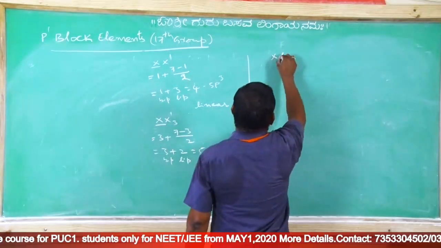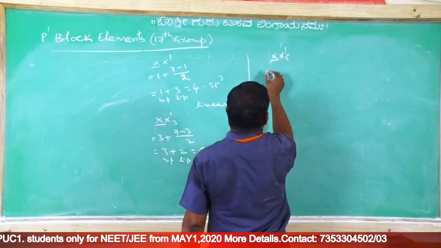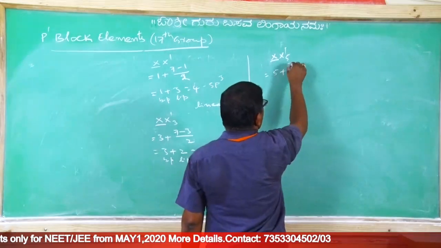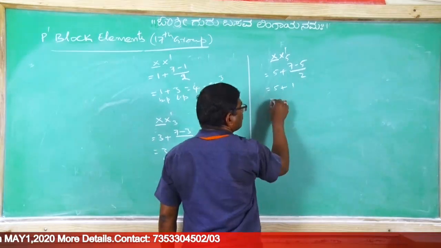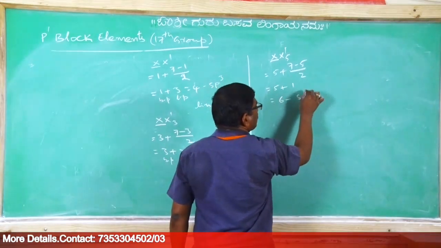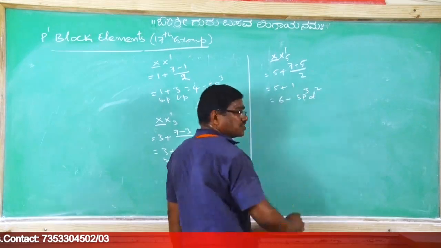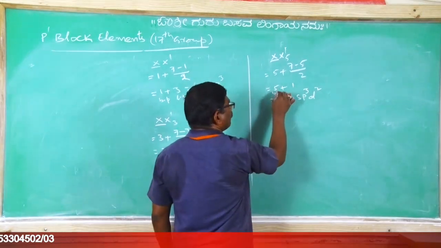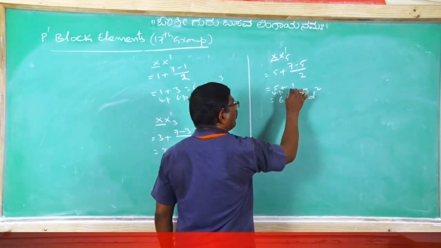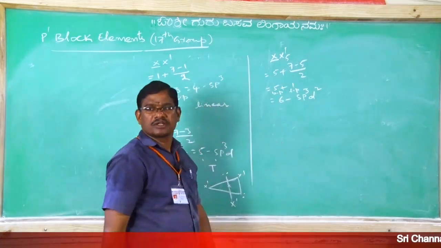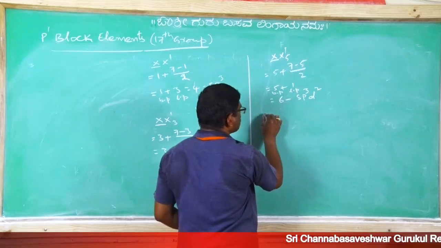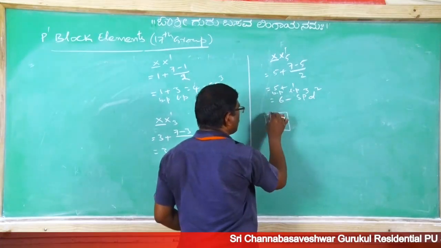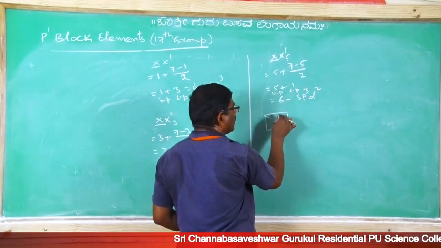Now X'5, if you consider, 5 plus 7 minus 5 by 2 will be 5 plus 1, total 6. sp3d2 hybridization. Now in which 5 bond pairs and 1 lone pair, total pairs of electrons are 6. sp3d2 hybridization will be actually octahedral.